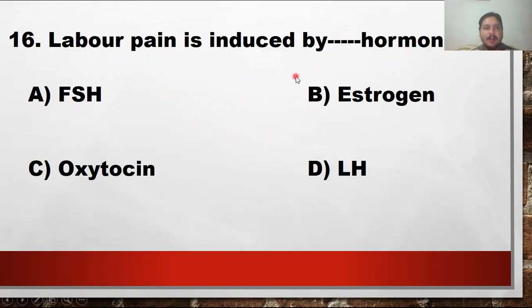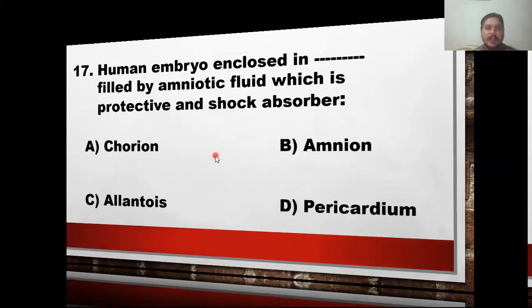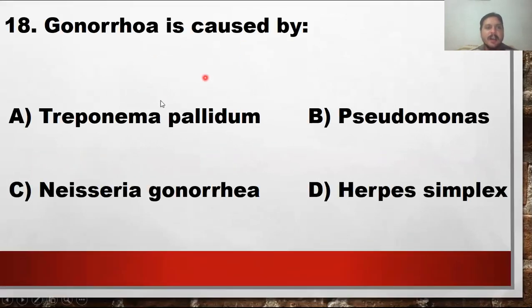Labor pain is induced by hormone. It is induced by the oxytocin. Oxytocin जो है मिल्क इजेक्शन भी करता है और लेबर पेन इंड्यूस भी करता है. Human embryos are enclosed and filled by amniotic fluid, which is protective and shock absorber. इंक्लोज होता है कोरियन में, नो एमनियन में, एलेंटॉइस में या पेरिकार्डियम. पेरिकार्डियम तो हार्ट की थैली है, तो एमनियन जो है उसके अंदर ही एमनियोटिक फ्लूइड होता है और ये प्रोटेक्शन कर रही है. Gonorrhea is caused by Neisseria gonorrhoeae. Option C is the right answer.